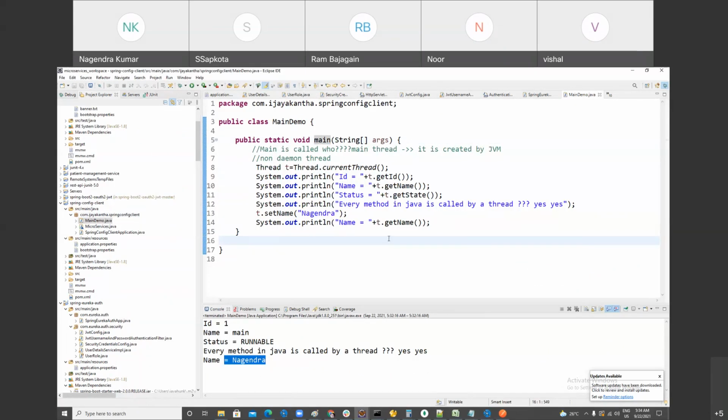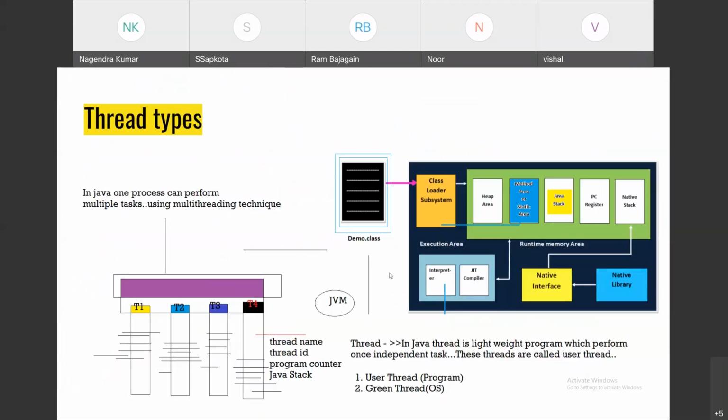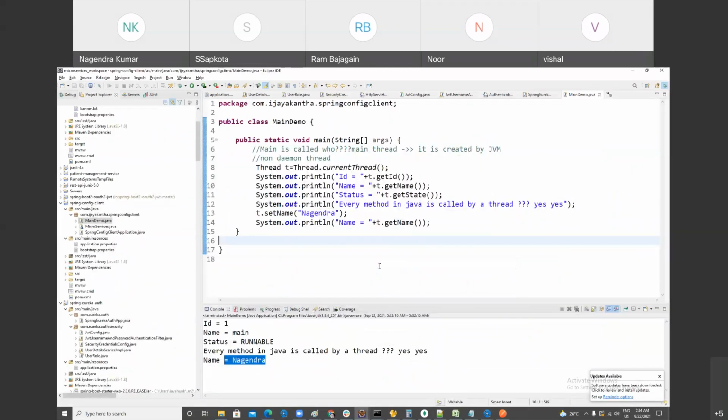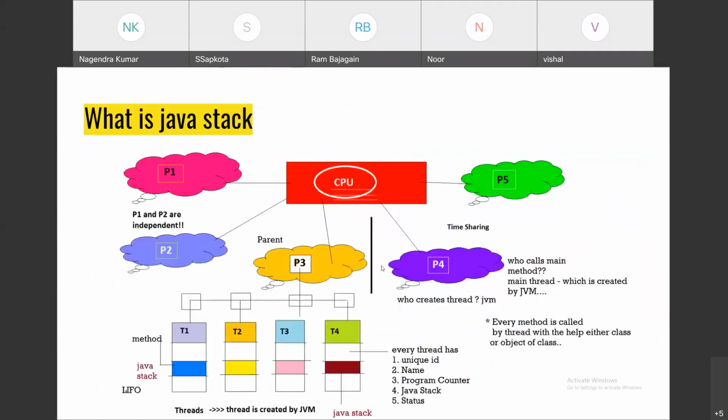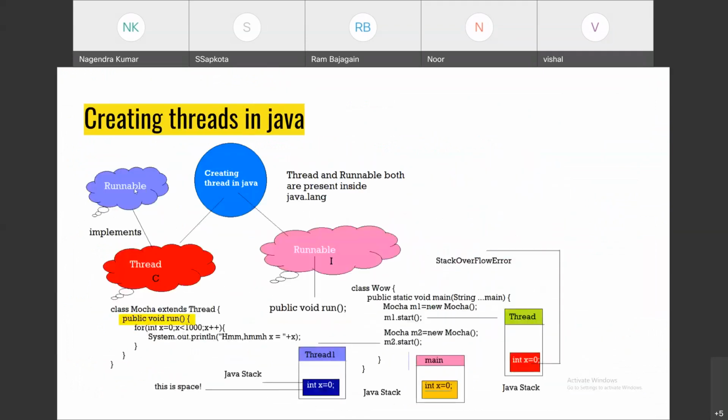In Java, you can create a thread in two ways: using the Thread class and implementing the Runnable interface. How many ways can you create a thread in Java? Two ways. Extending the Thread class and implementing the Runnable interface. So I'm going to show you both.